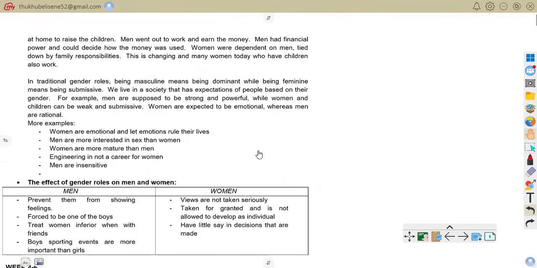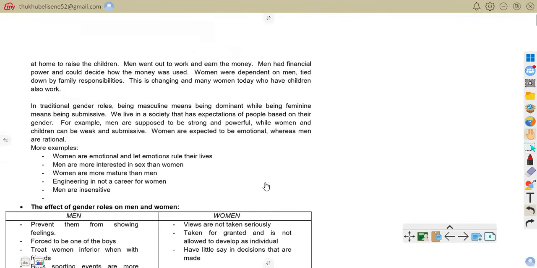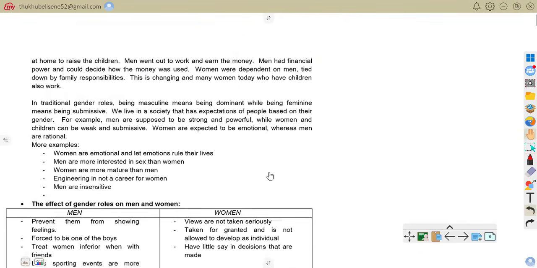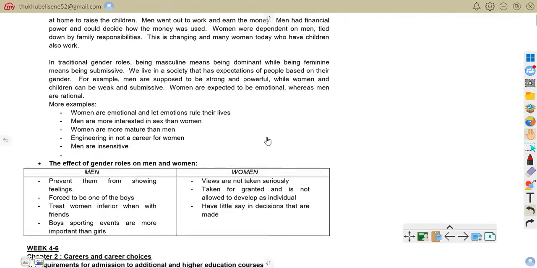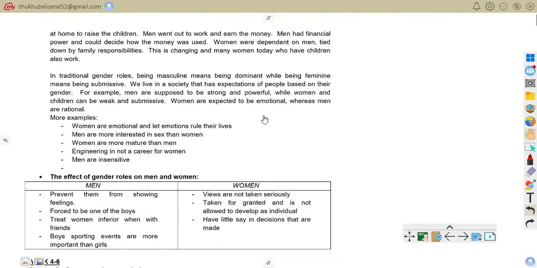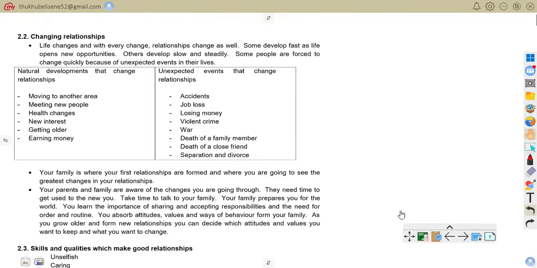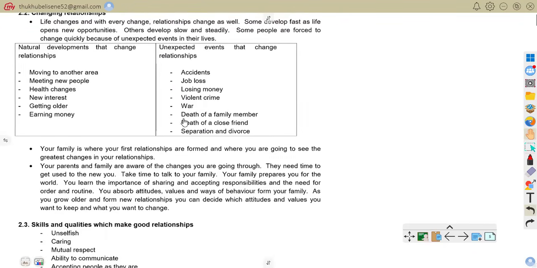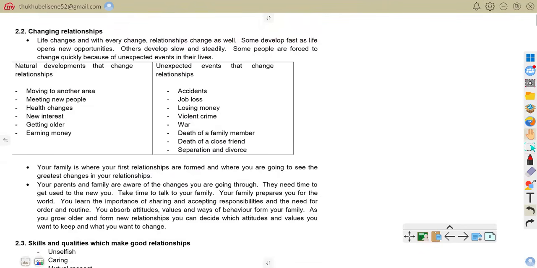Now we come to changing relationships. We are on changing relationships.